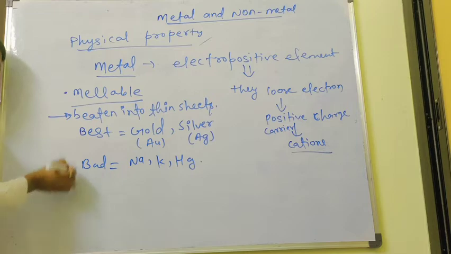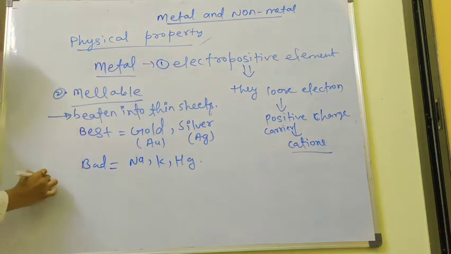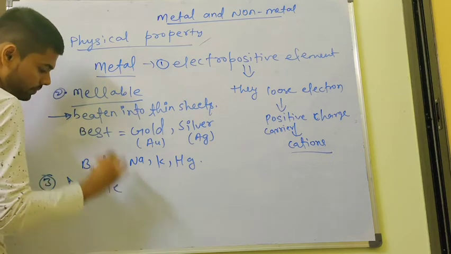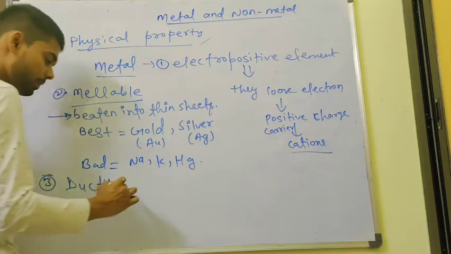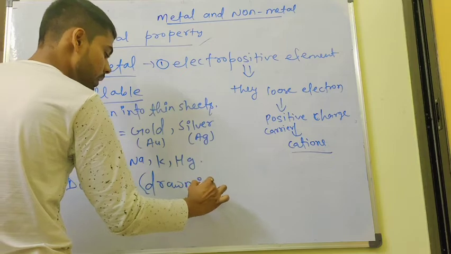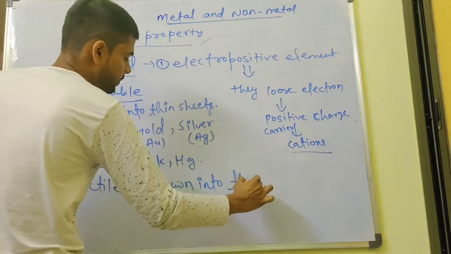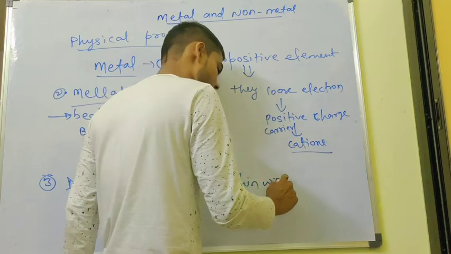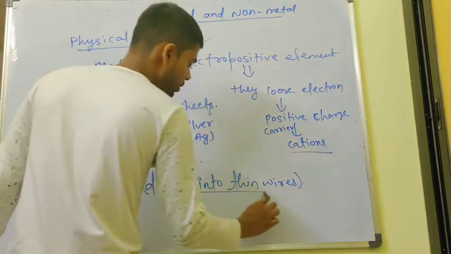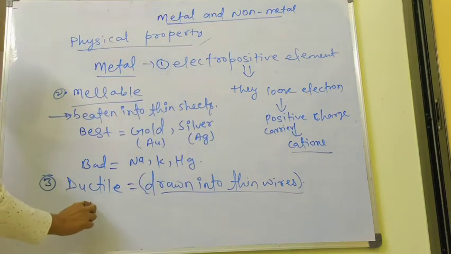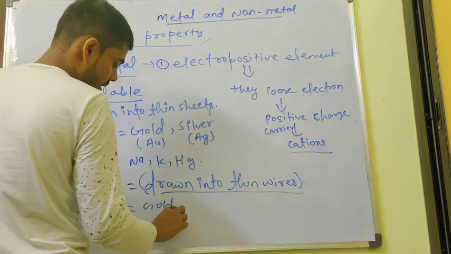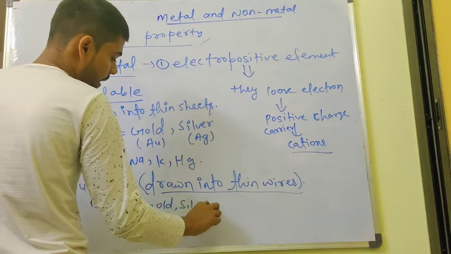Now another point, this one is ductile. Ductile means what, children? Drawn into thin wires. It means metal has the property to be drawn into thin wires. Now the question from the best one: gold, silver, copper.